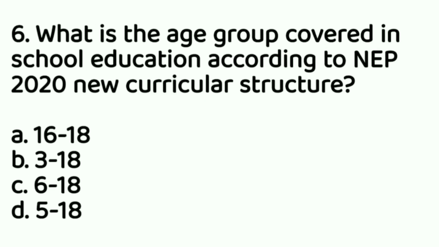Then, what age group is covered in school education according to the NEP 2020 new curricular structure? We all know that the right to free and compulsory education was included in 2002 under the constitutional amendment, and the age group of students 6 to 14 was included. But now this has been extended. Under this educational policy 2020, children of the age group 3 to 18 are included. So the correct option is option B.